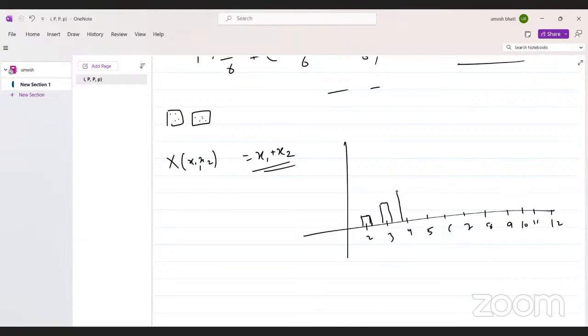So 2 to 12 are the values for x1 plus x2.